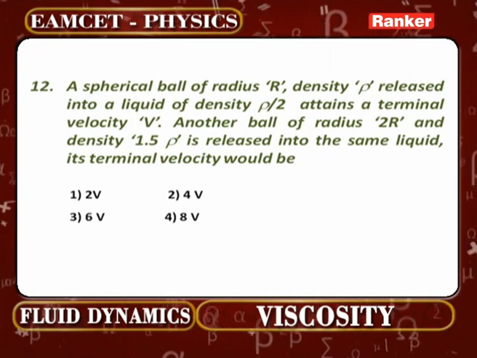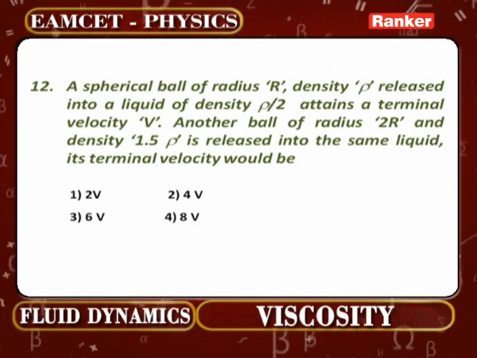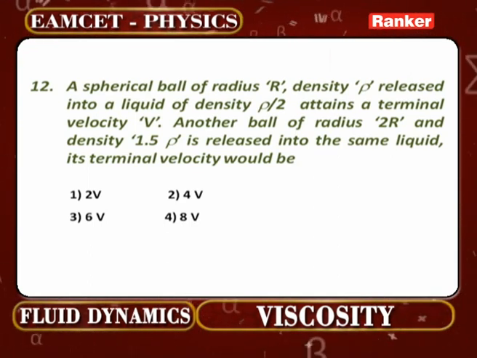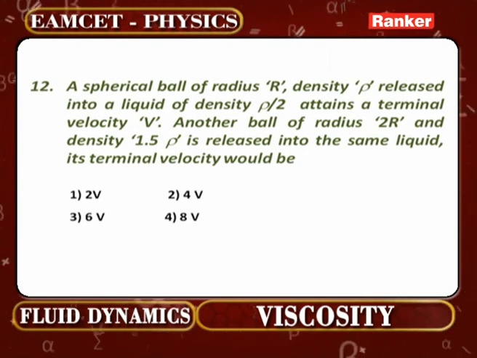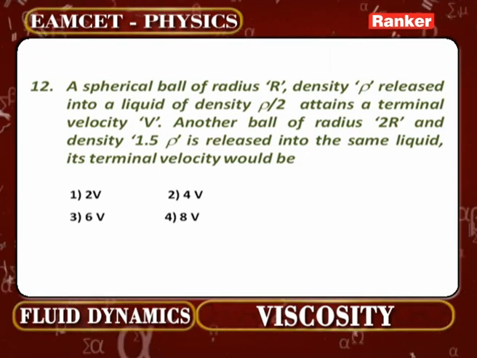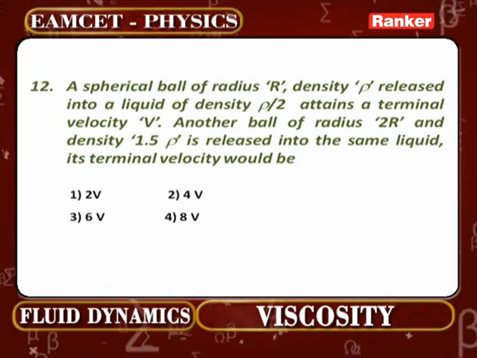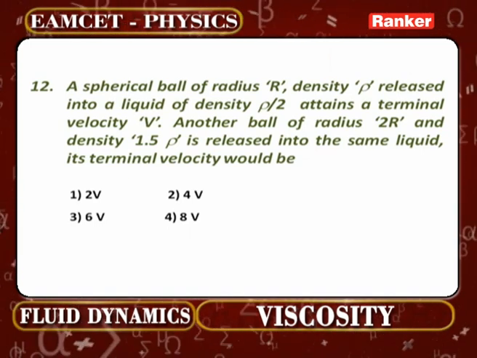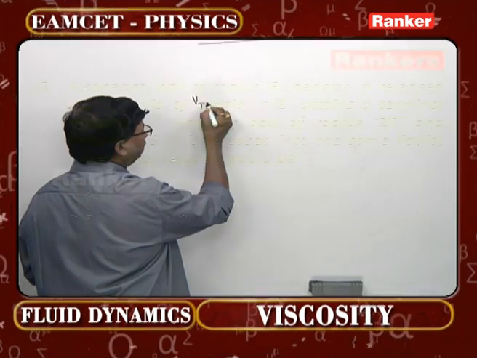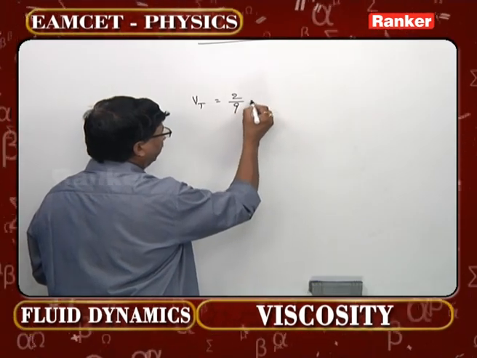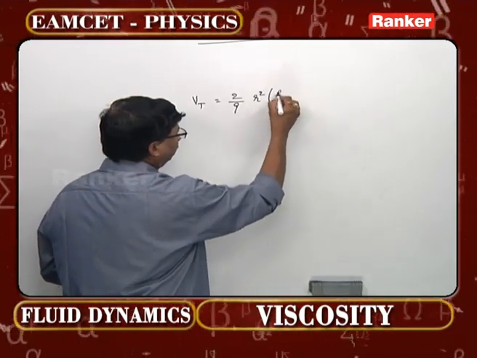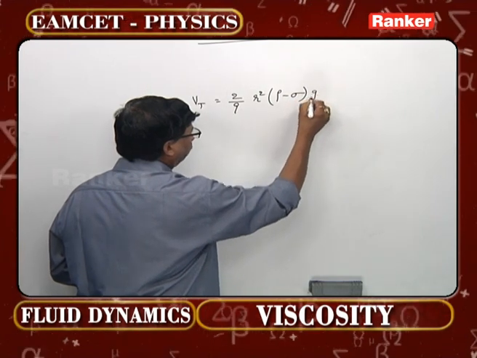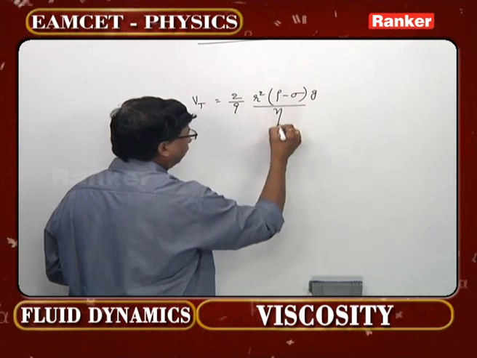In fact, you all can directly understand. He has just given you the points, see them carefully. Rho, the density of the ball first, 1.5 rho at a later stage. Rho by 2, the density of the liquid into which both the balls are being dropped. Then what will be the formula for terminal velocity? 2 by 9 into r square into rho minus sigma into g by the value of eta.